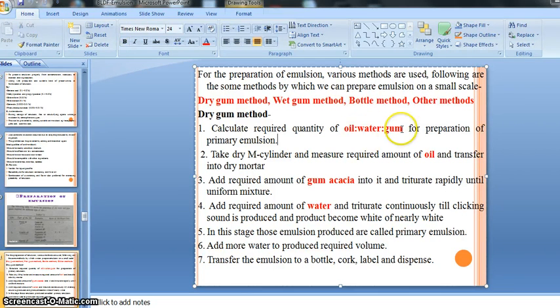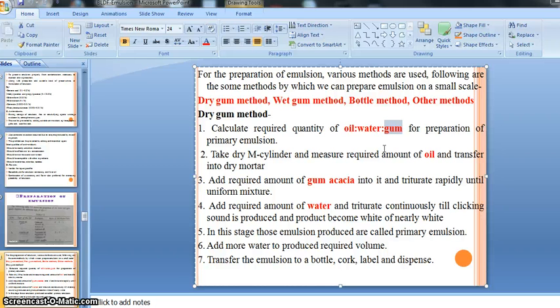And gum means, I think you have a question: what is gum? I just recall that it is the emulsifying agent. Gum is an emulsifying agent, whether it is tragacanth or gum acacia.